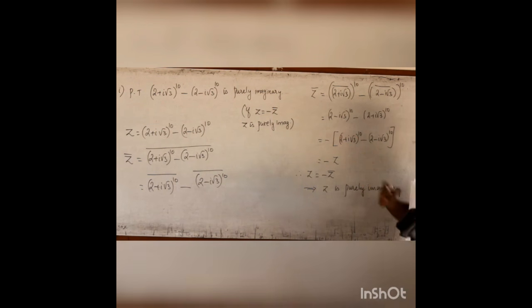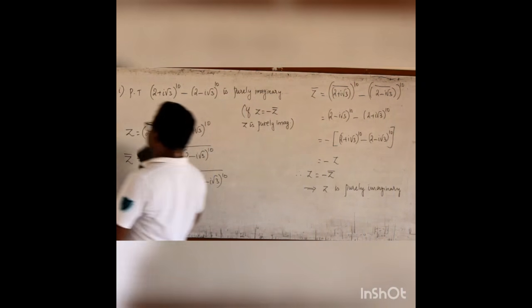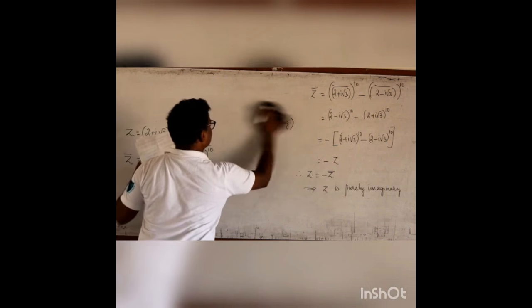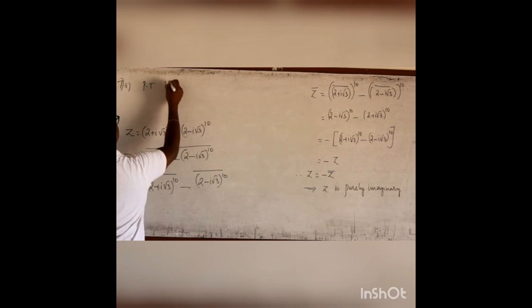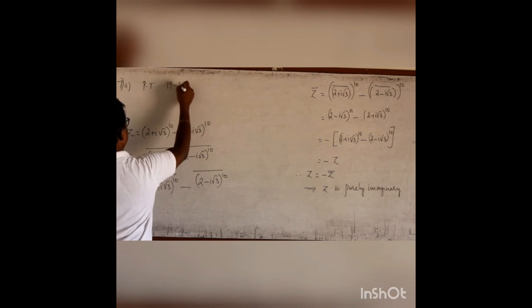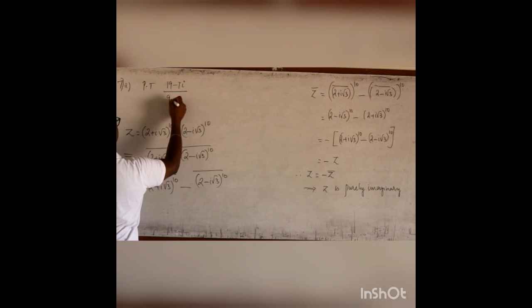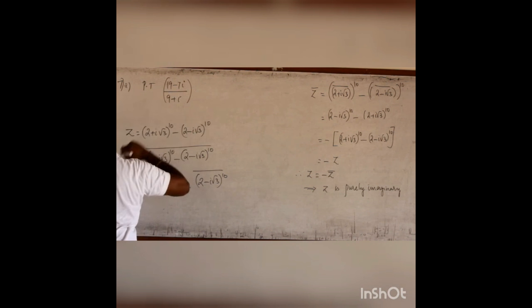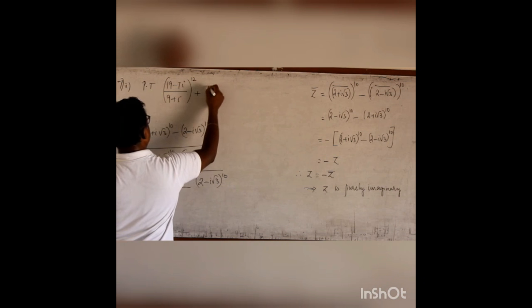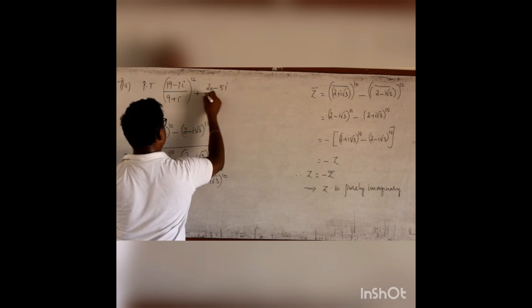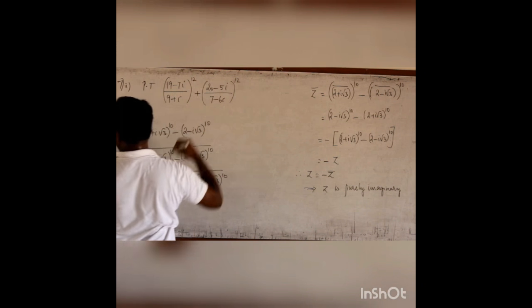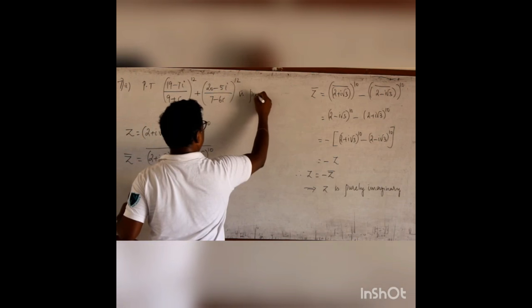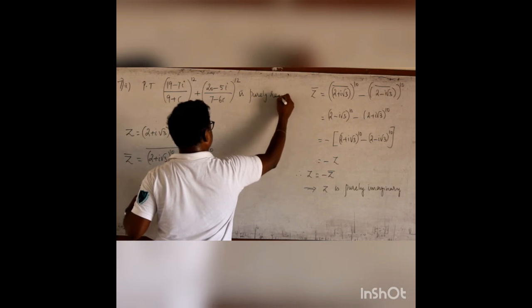This is how we can prove. Now, the second part of this problem is: prove that ((19 − 7i)/(9 + i))^12 plus ((20 − 5i)/(7 − 6i))^12 is purely real.